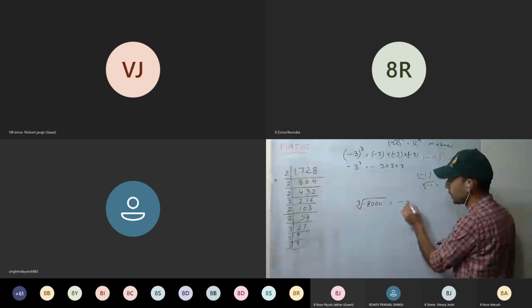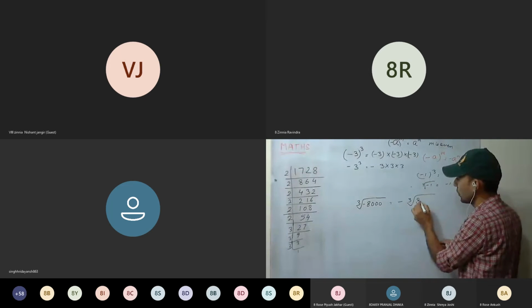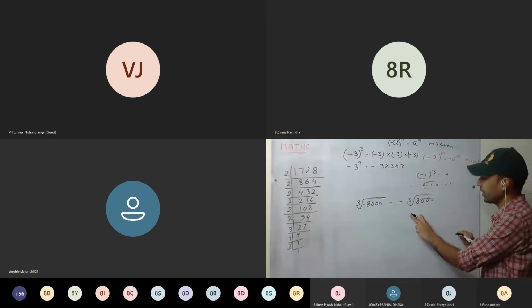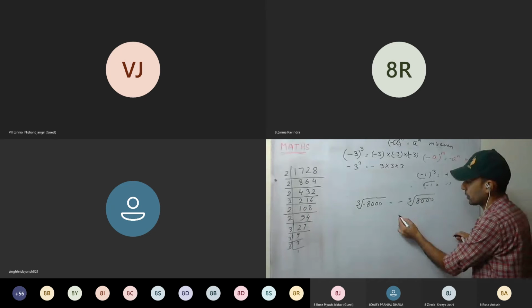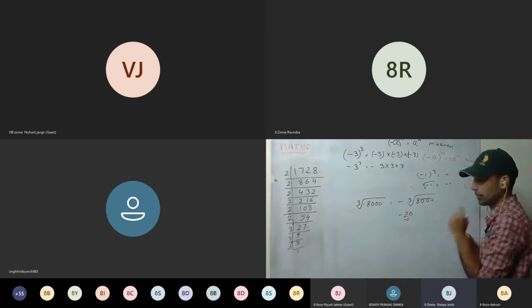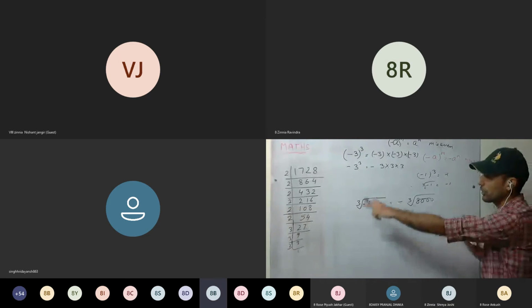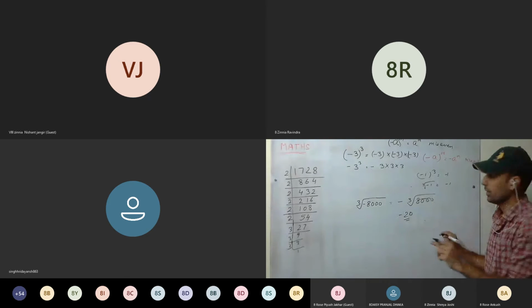So, this is given. What will you do? Simply write minus cube root of 8,000. Now calculate the cube root of 8,000. Cube root of 8 is 2, and with 3 zeros, 20. So minus 20. You have to find the factors. Okay. Is this clear?